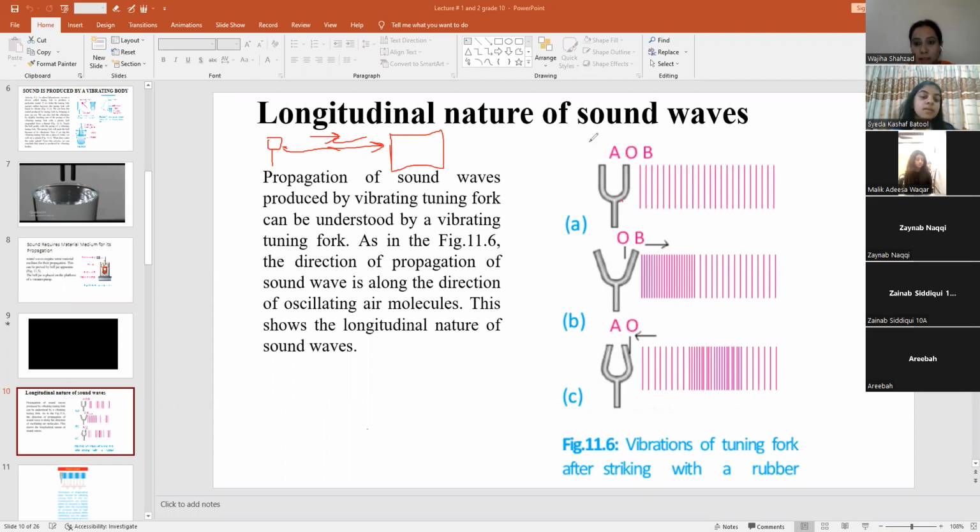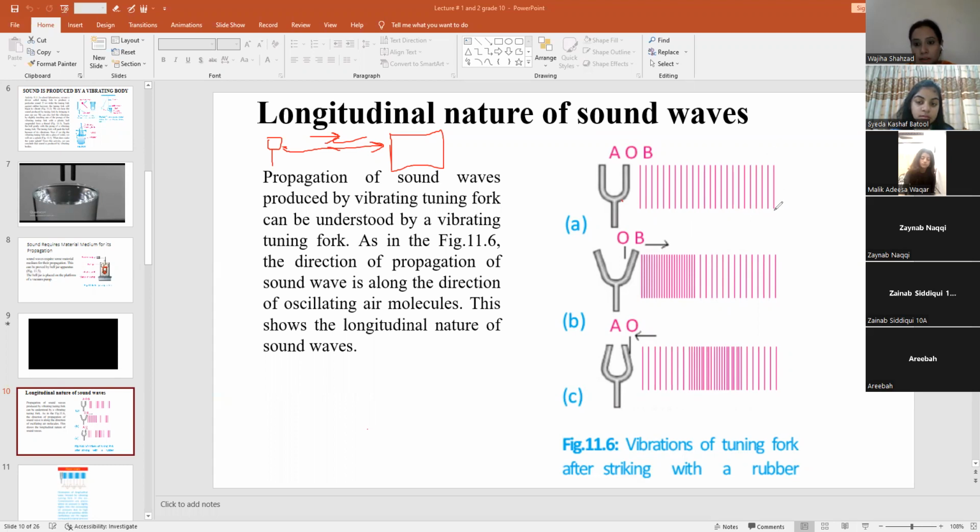It can be very helpful to understand by the help of the example given in figure 11.6. Let's say this is a tuning fork. This point is O, meaning this tuning fork is at rest position, right? This is position A, this is position O, and this is position B. Now as it is at rest, and here the medium is air, the particles of a gas are aligned like this, meaning they are uniform, right?